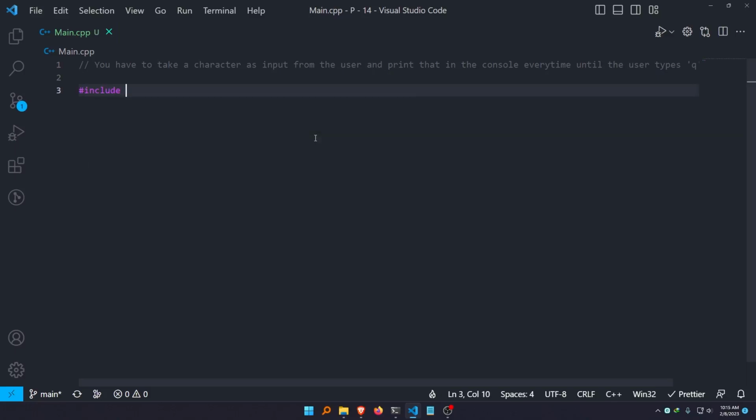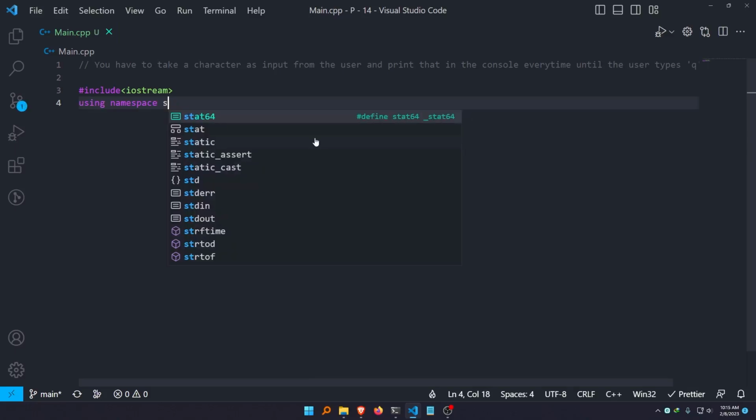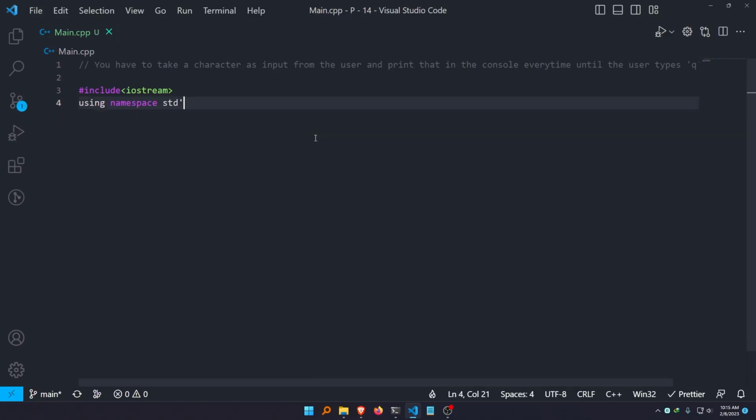So this is my header file, include iostream, the basic header file, and I'm going to use namespace std, like this, and this is my main function.